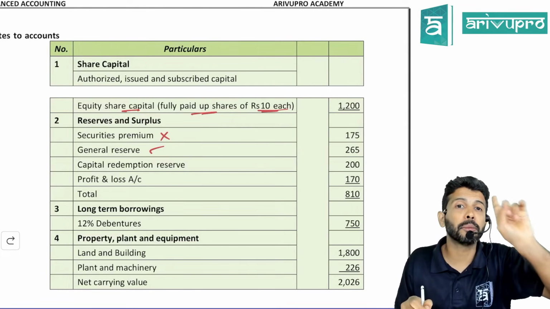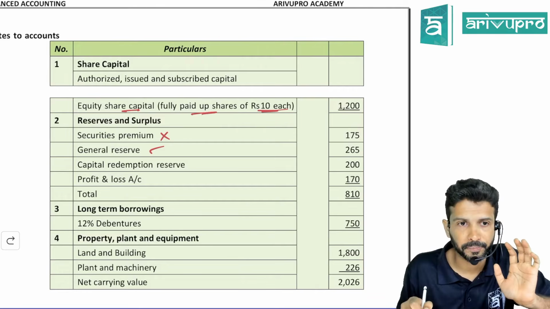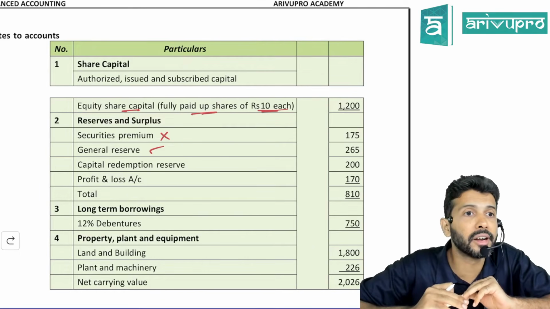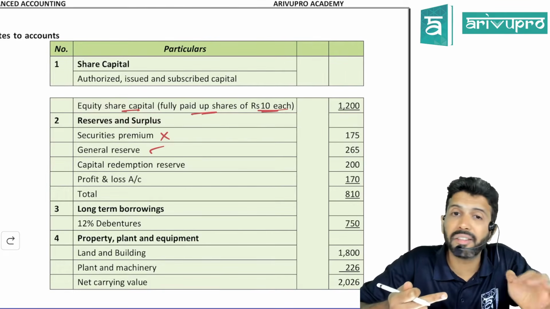So is the CRR a free reserve? Sir, I told you CRR can be used only for one and only one purpose, which is to give away bonus shares. Did I say CRR can be used to declare dividend? Free reserve means that reserve which is available for dividend declaration.